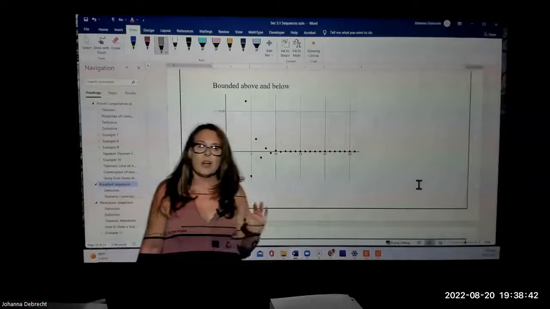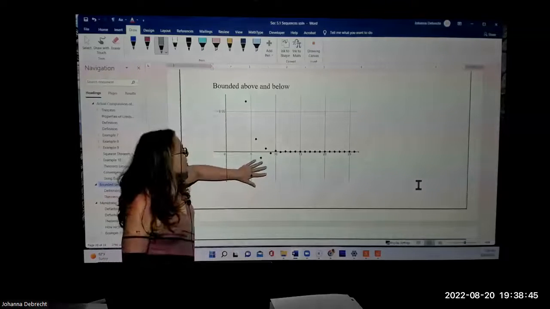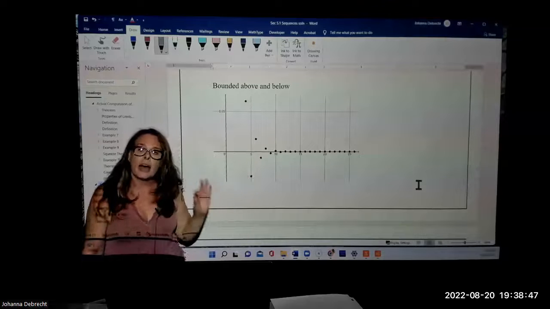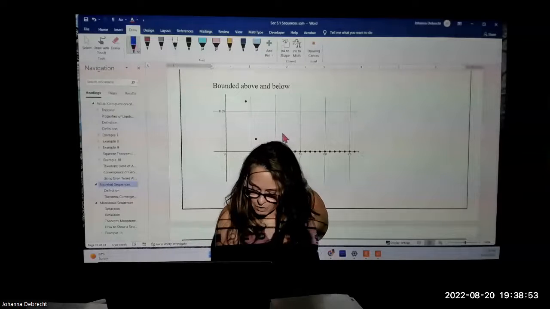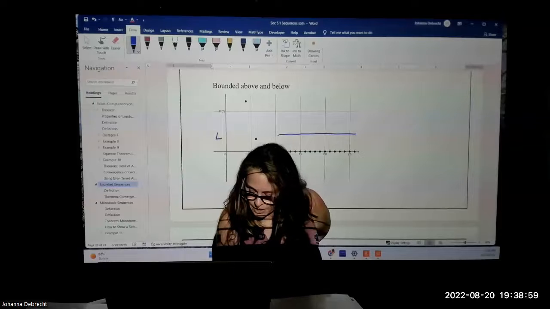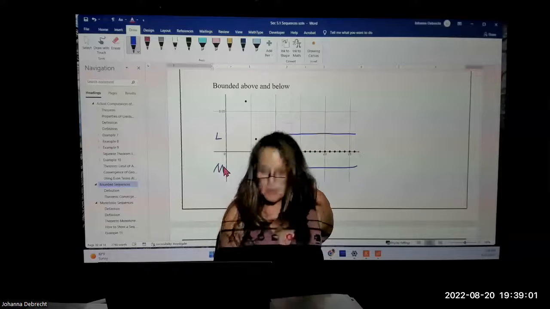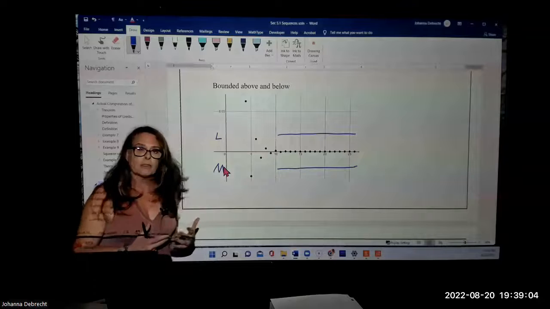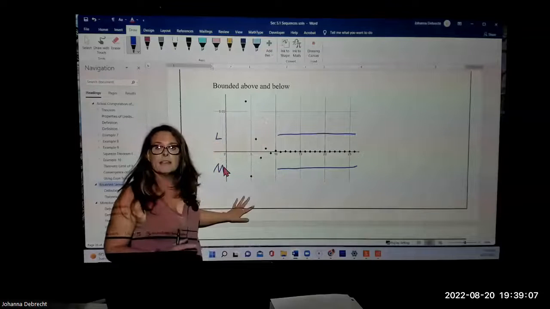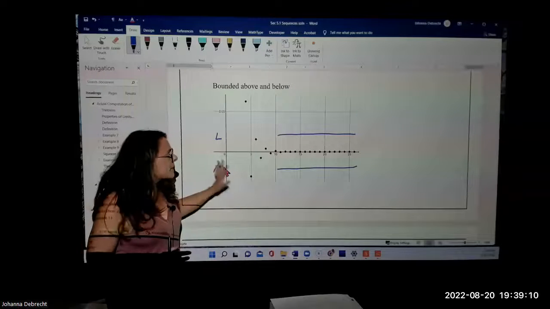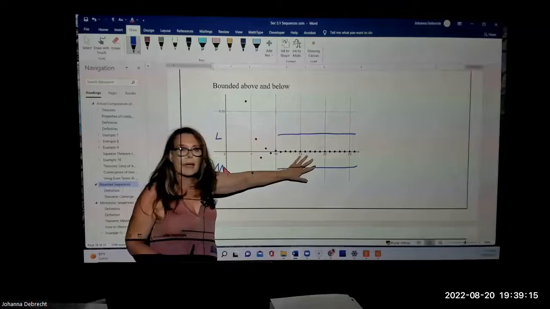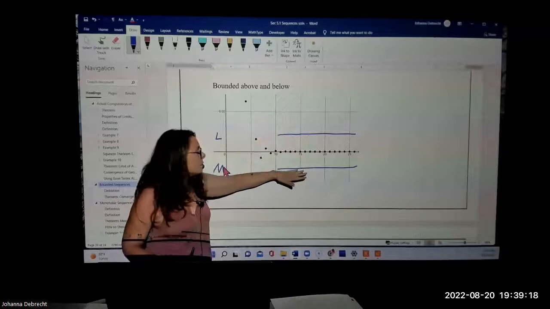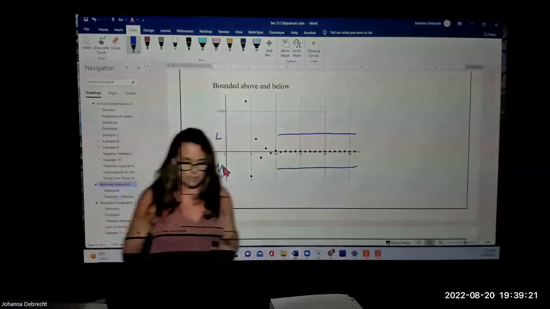Now, remember that we have talked repeatedly about the fact that the first finite number of terms do not affect the convergence. So in fact, we can say that as long as there is a value out here, and it's bounded by that value, say L, and a value out here, and it's bounded by that value, say M, then we can call this a bounded sequence, even though the first terms may fit outside those boundaries. Again, it's the tail of the sequence that affects whether or not it converges, and we would call this bounded because it never goes above that line, y equal L, or below that line, y equal M.